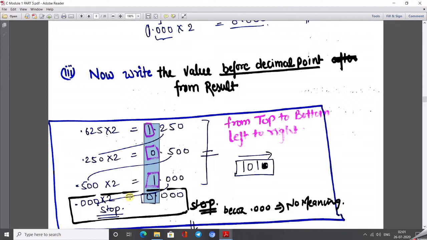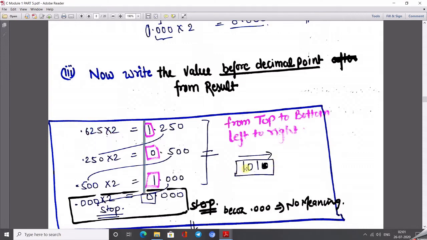Just the opposite happens with the fractional part. In the case of the fraction part, we multiply and note the integer part as it is. Like if we first get 1, then we just write 1. Never move from bottom to top here; where previously we moved from bottom to top, here we move from top to bottom.